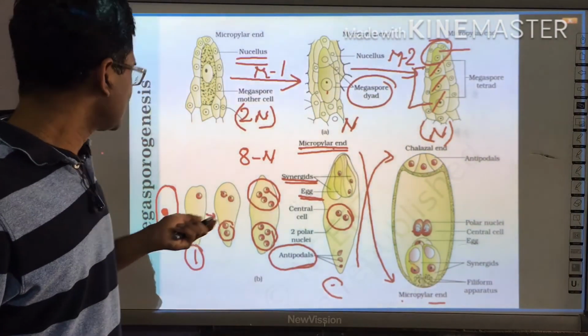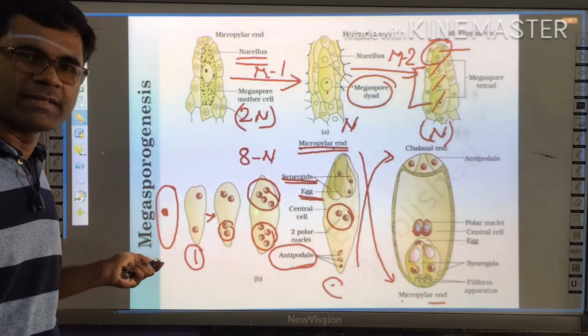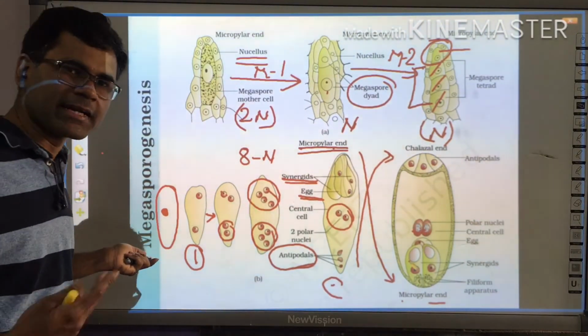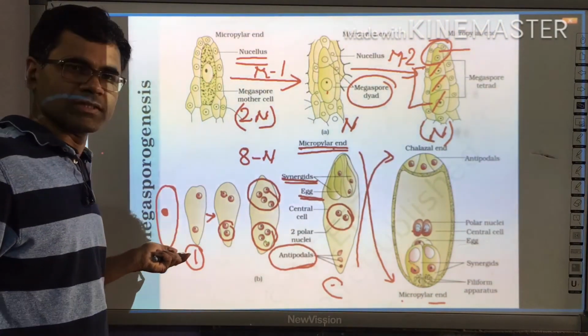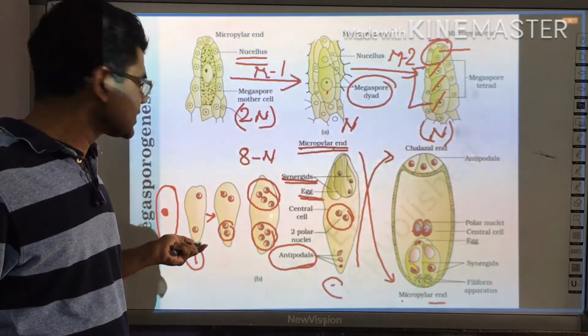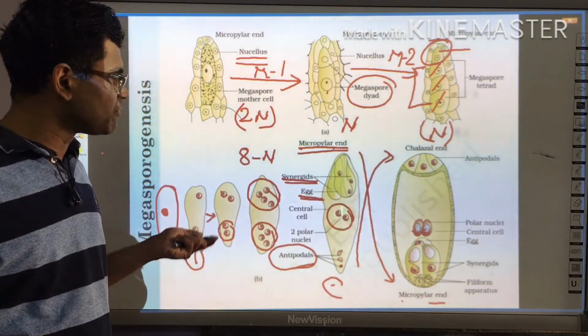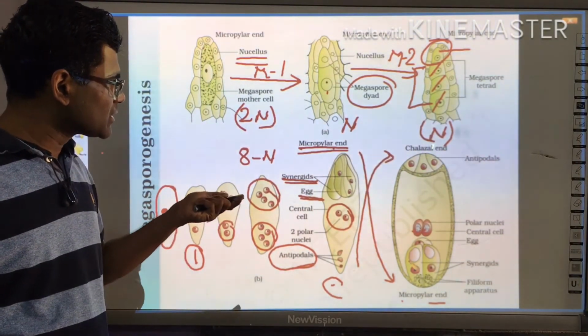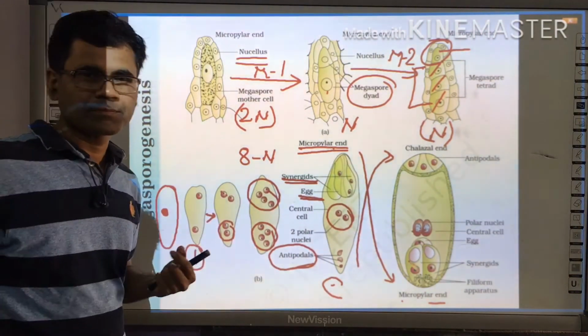This 1 megaspore undergoes repetitive mitotic division. As a result, it will form 8 nucleated stages. When 8 nuclei are formed, they migrate toward their respective poles, and this is the diagram for the embryo sac.